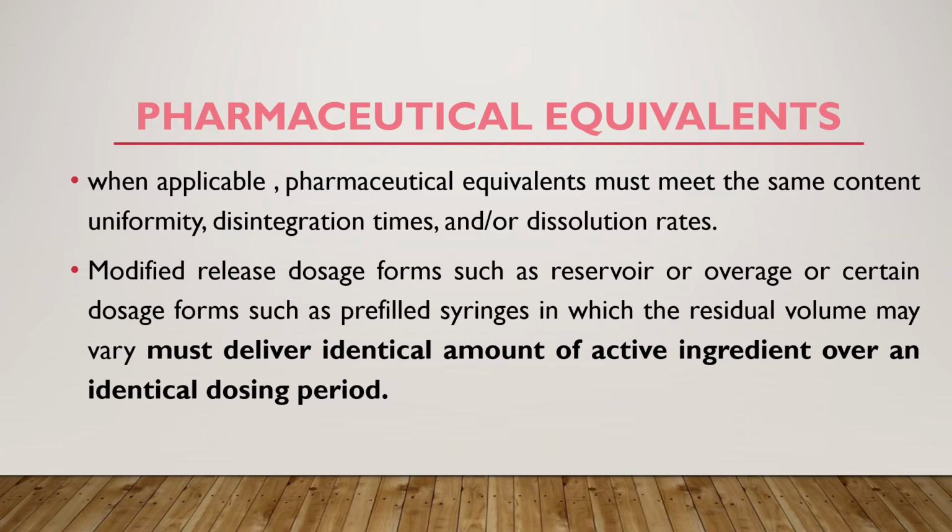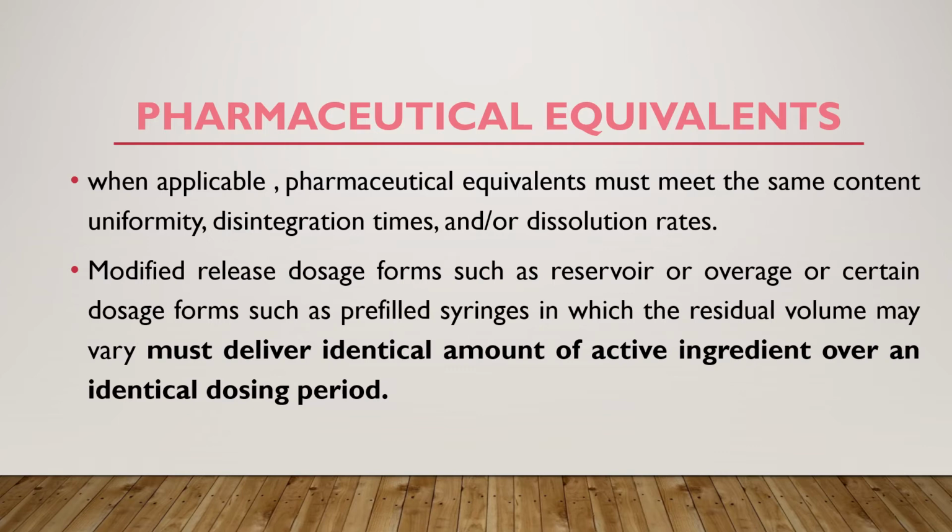For example, modified release dosage forms, such as a reservoir system or an overage, or certain dosage forms such as pre-filled syringes. In the case of pre-filled syringes also, the residual volume may vary, but they must deliver an identical amount of active ingredient over an identical dosing period.